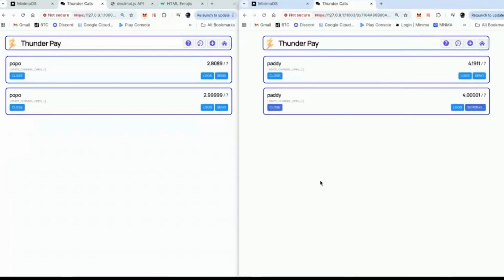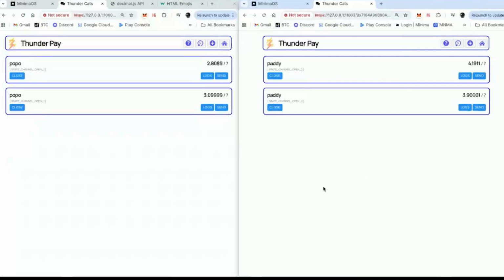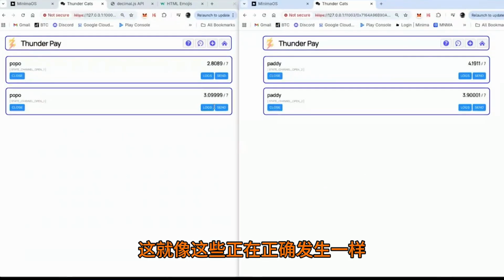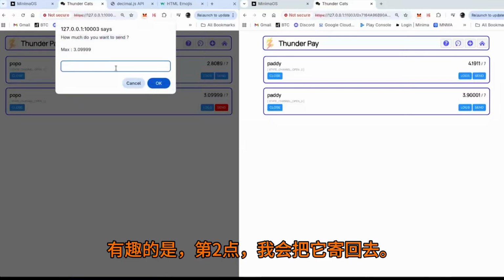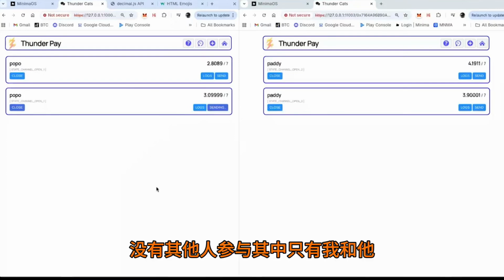Okay. 1, 2, 3, 4, 5, 6, 7, I see it, 8, 9. Yeah, so it's about 8 or 9 seconds to send. But these are valid transactions. These are happening correctly. And interestingly, 0.2, I'll send it back. There's no one else involved in this, just me and just him.